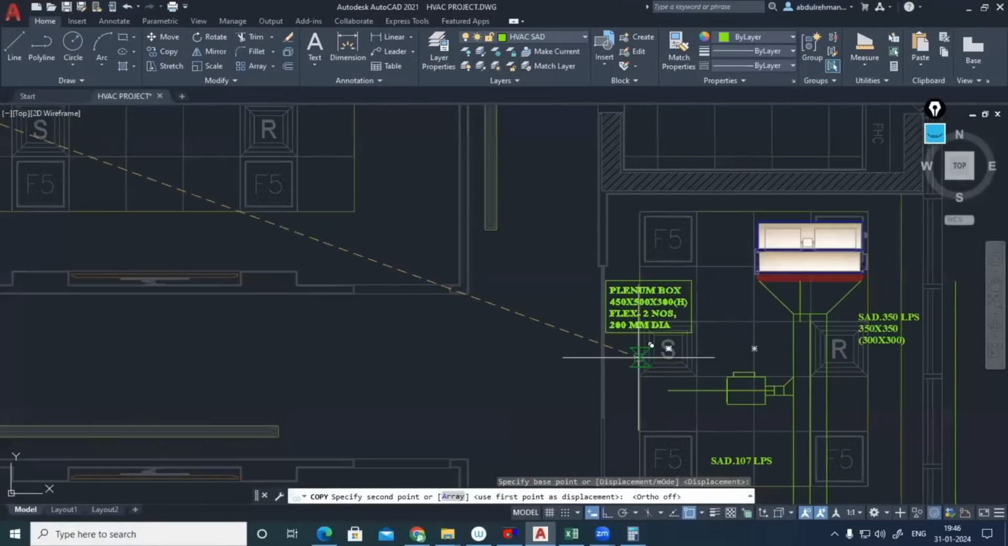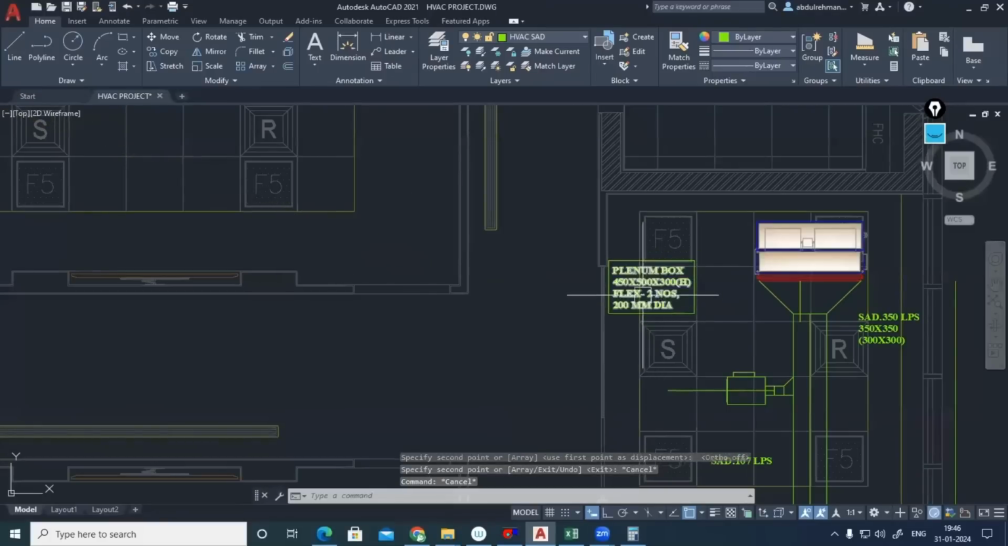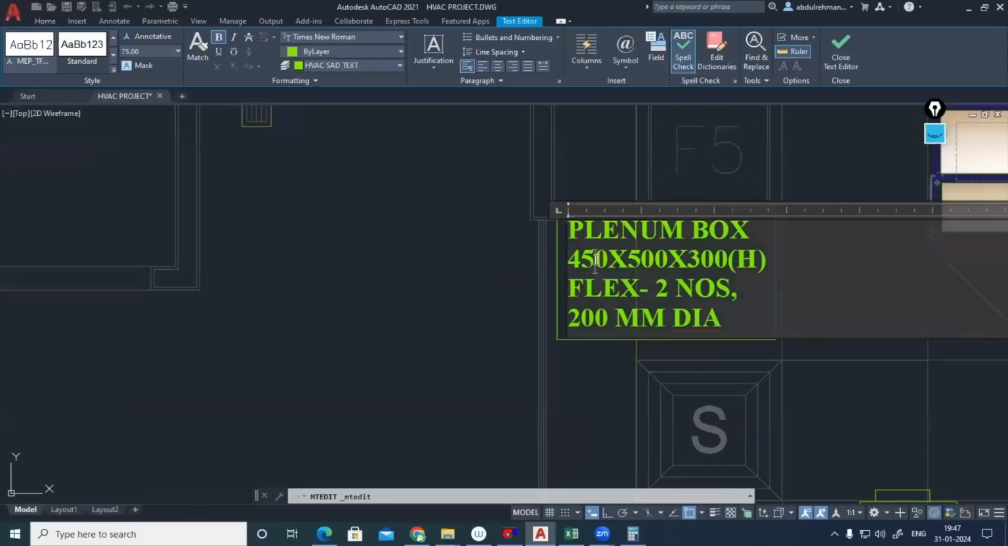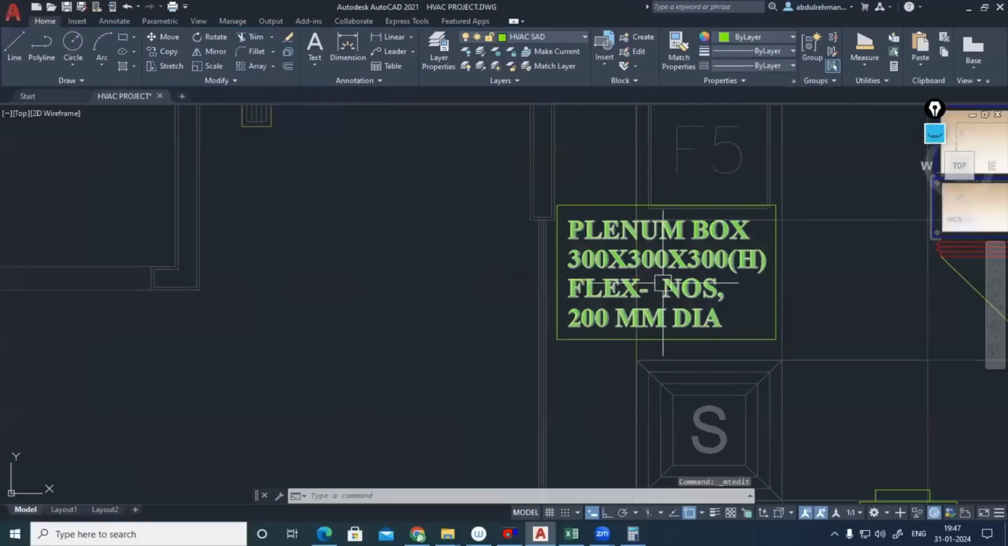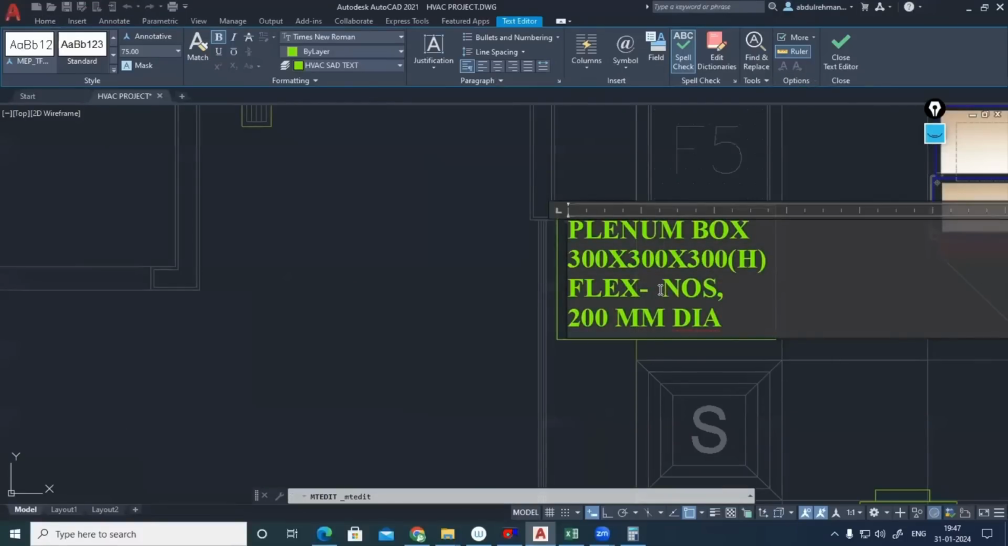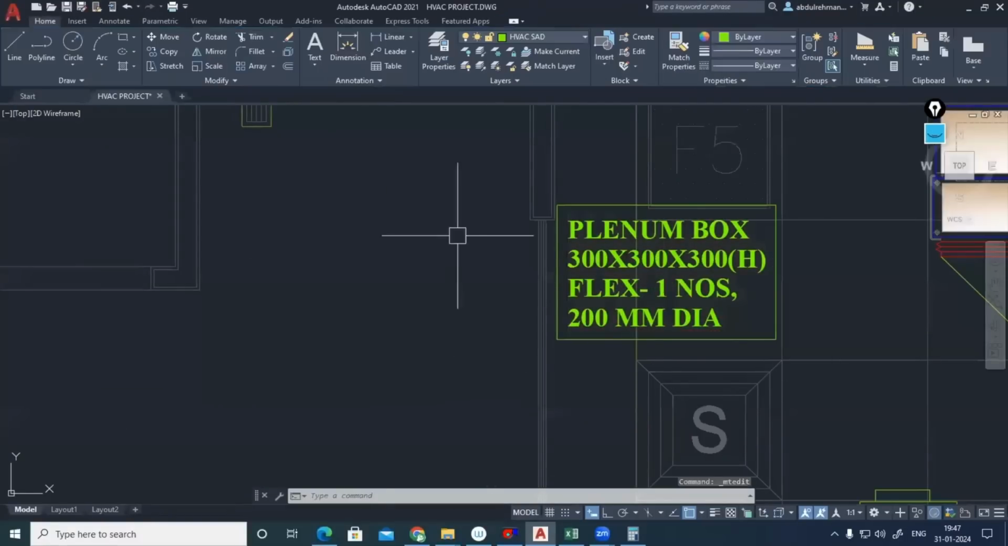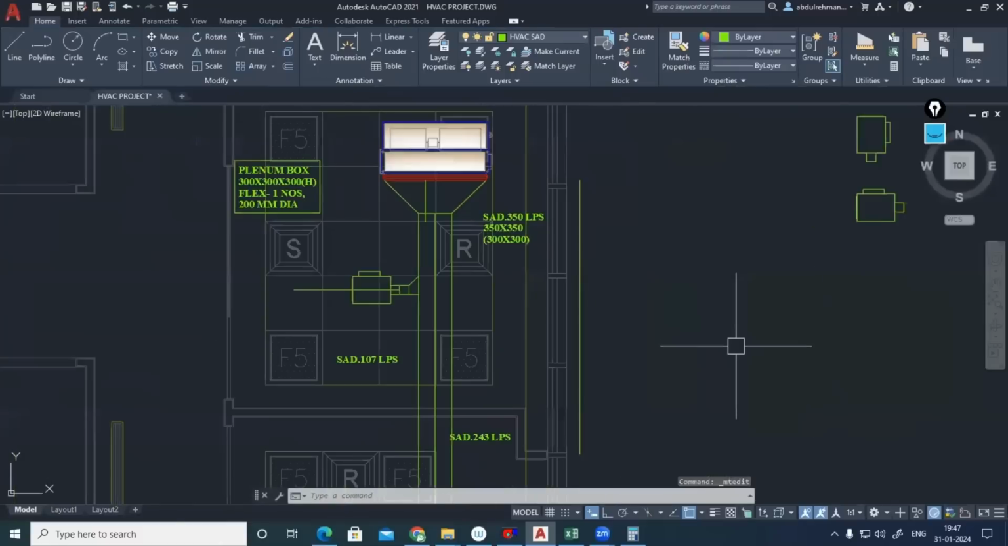Okay, let me place it there. Plenum box 300, 300, 300. Flexible duct, one number. Diameter of flexible duct is 200. Okay. Let me make a plenum box there.